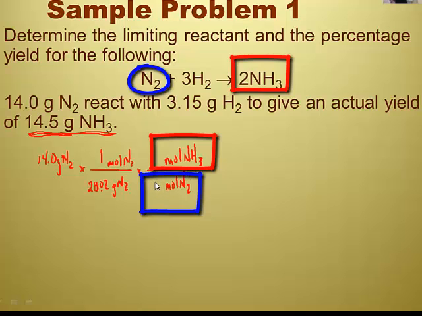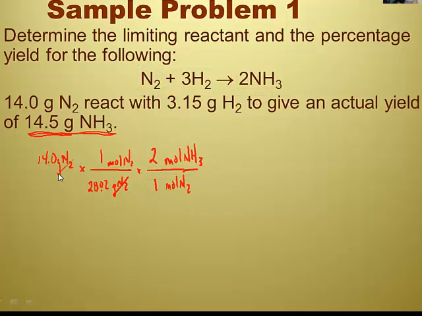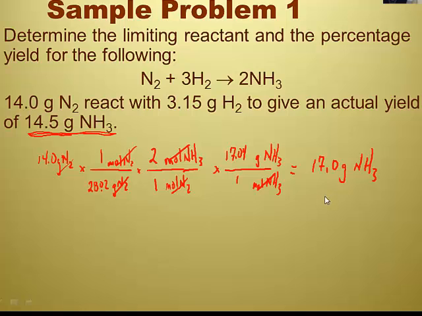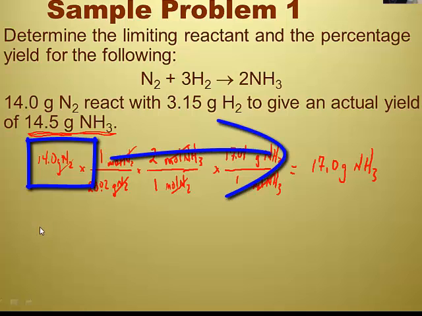So according to the balanced chemical reaction, 1 mole of nitrogen gives me 2 moles of ammonia. So my grams of nitrogen and my moles of nitrogen are now canceled. And according to the instructions, I want to go from moles of NH3 to grams of NH3. Which would be molar mass, because you want to just convert to mass. And so that's 17.04? 17.0 grams of NH3. Okay, that's one stoichiometry problem done. All right, so we know that if we had 14 grams of nitrogen, we theoretically make 17 grams of ammonia.